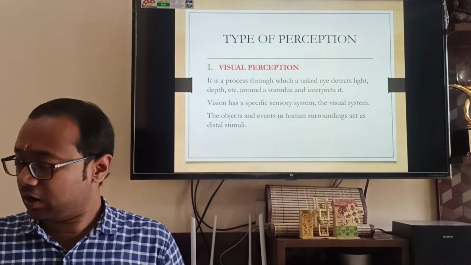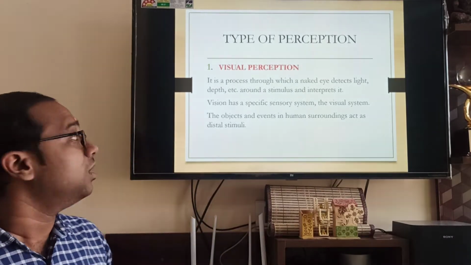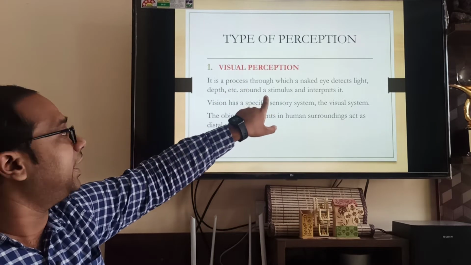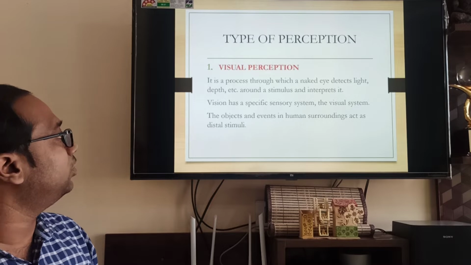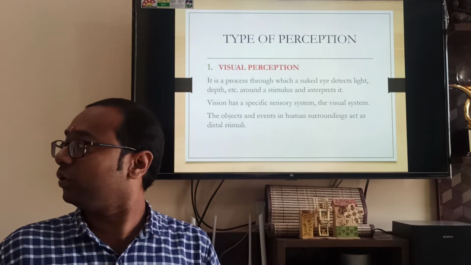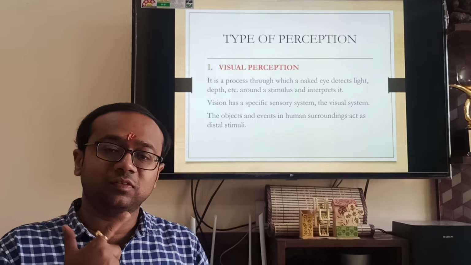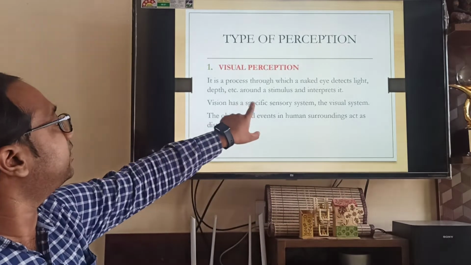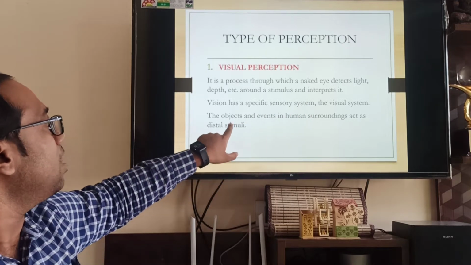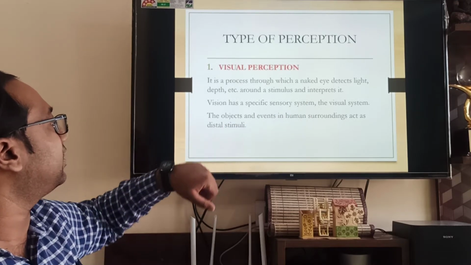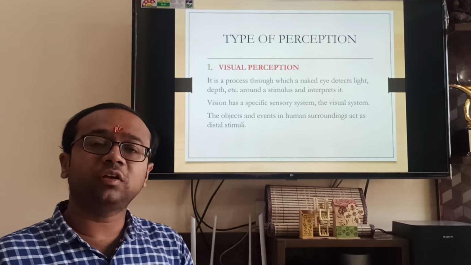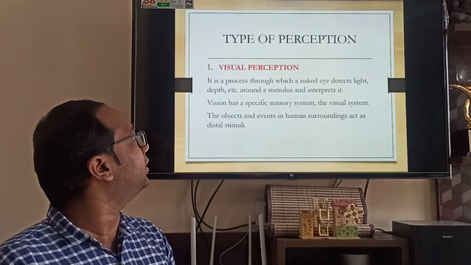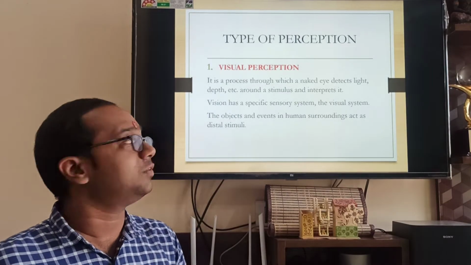Types of perception. Now there are basically 2 types of perception. First is known as visual perception. It is a process through which the naked eye detects light, depth, etc. around a stimulus and interprets it. That is known as visual perception. So your naked eye, meaning uncovered eye, is detecting the light and depth and interpreting. Vision has a specific sensory system, the visual system. Objects and events in human surroundings act as visual stimuli. So the different things which are there in the environment, those objects and events, basically act as the stimulus. This is known as visual perception.